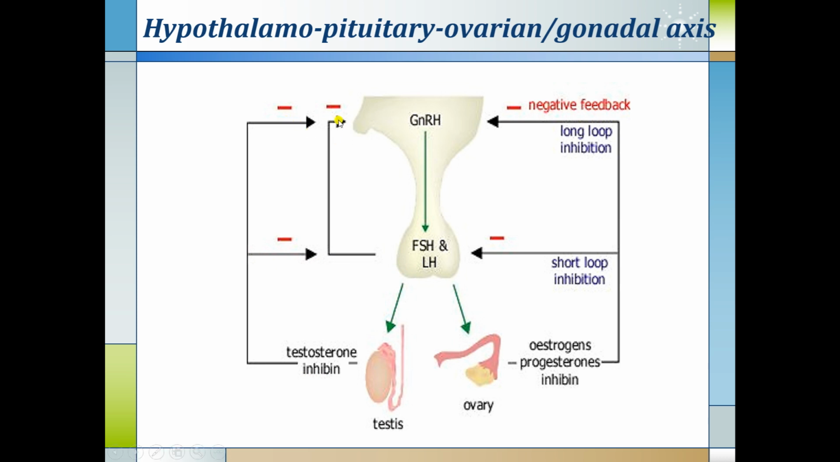There is one another loop that is called the ultra short loop, where there is a regulatory mechanism from the anterior pituitary to the hypothalamus. Whenever the anterior pituitary has a sufficient concentration of FSH and LH hormones, it will send a negative feedback to the hypothalamus that further GnRH is not required. That is called the ultra short loop inhibitory mechanism.